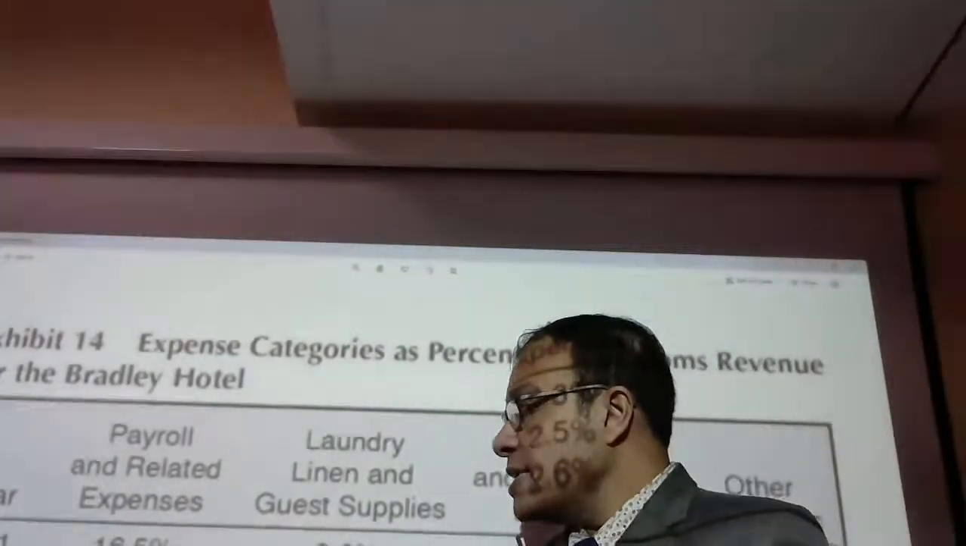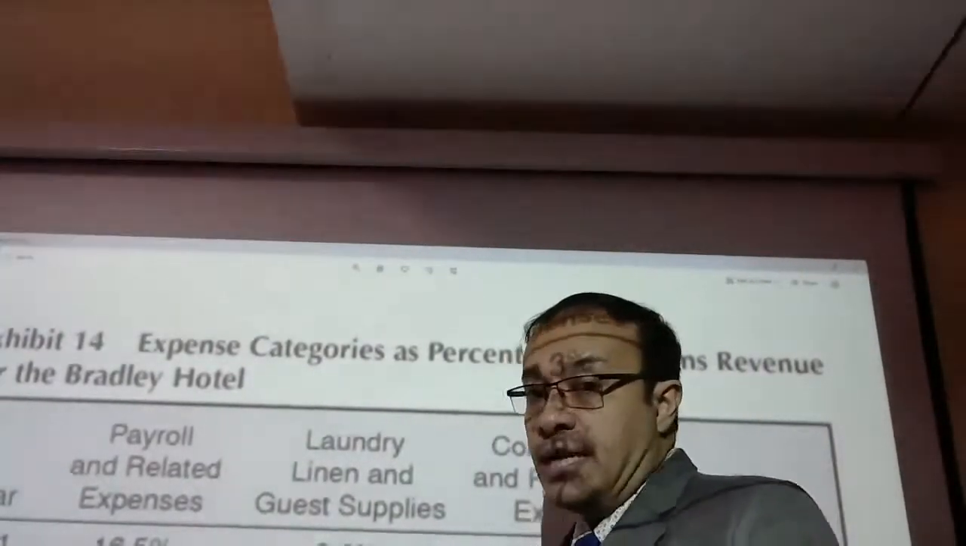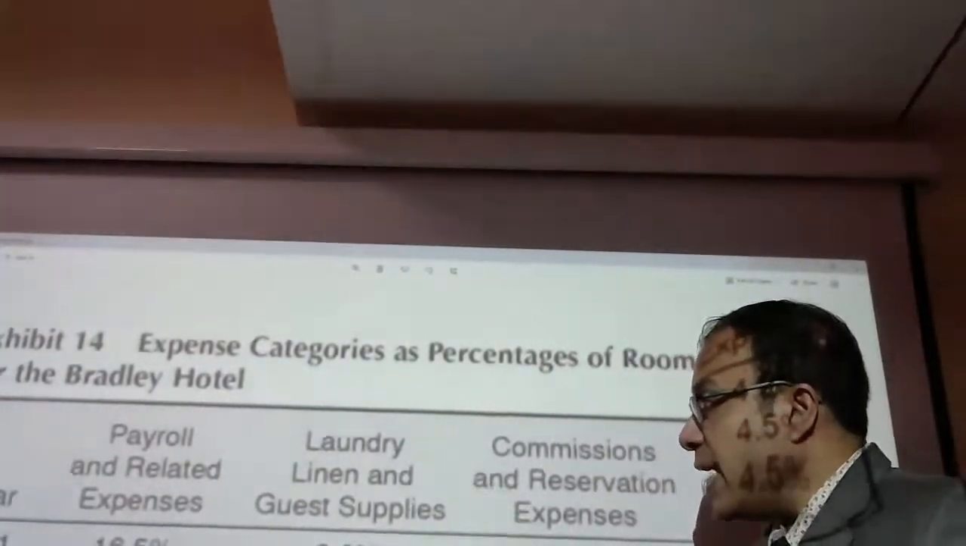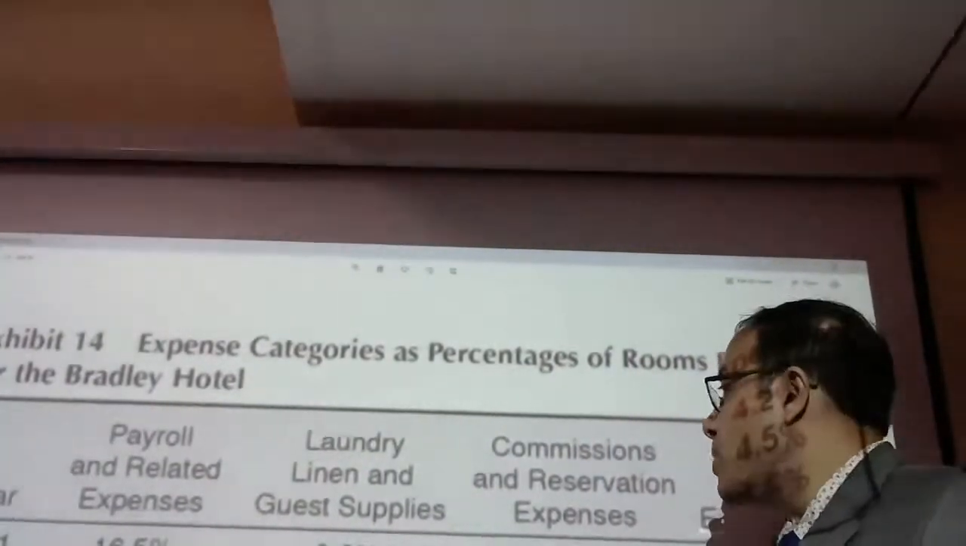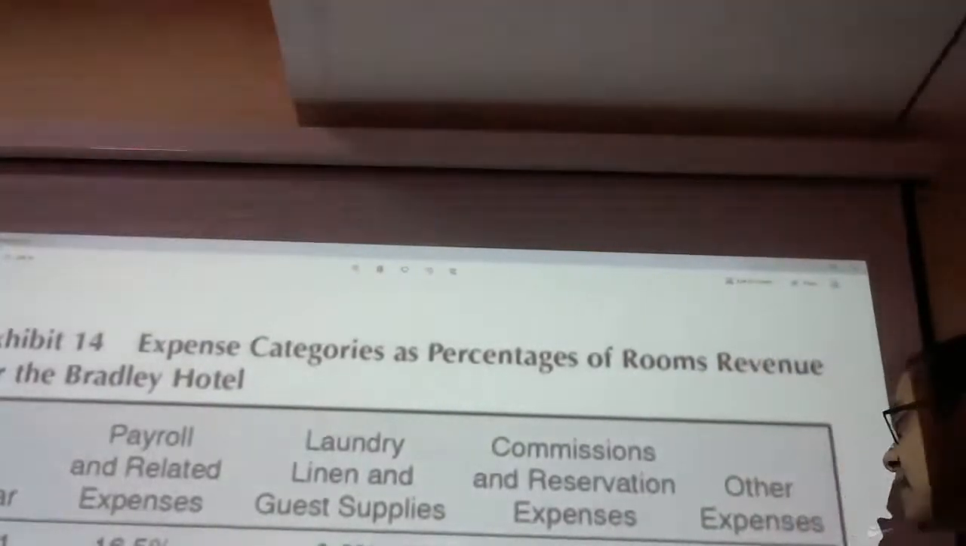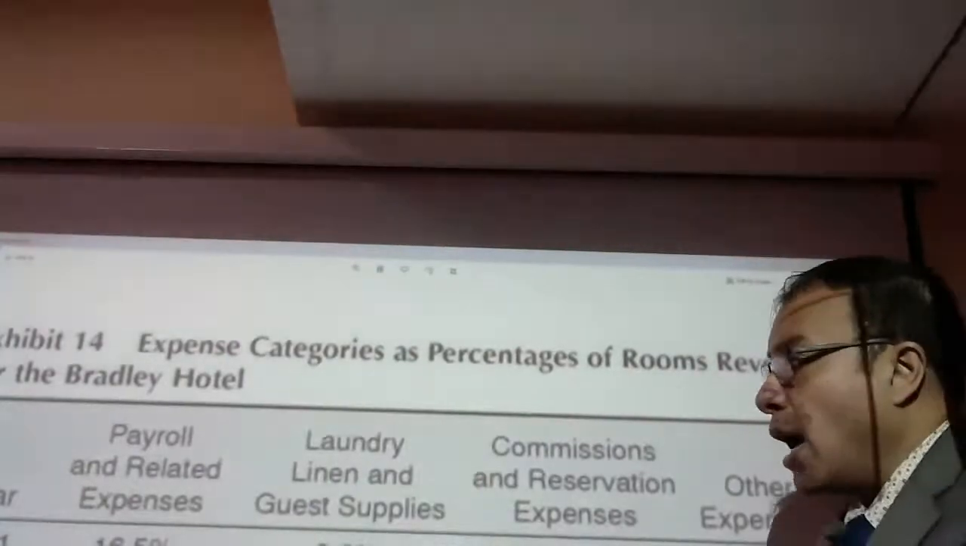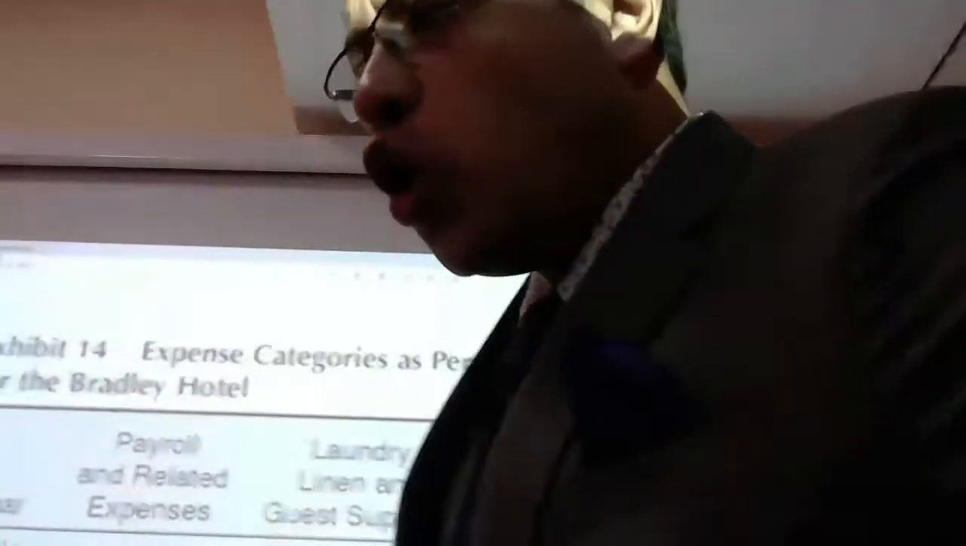So in the first year, you can see 16.5%. This is the payroll and related expense. Laundry, etc. is 2.6%. Commission 2.3%, and other expenses 4.2%. Now, if I again go to the board with you and try to see what is happening here.